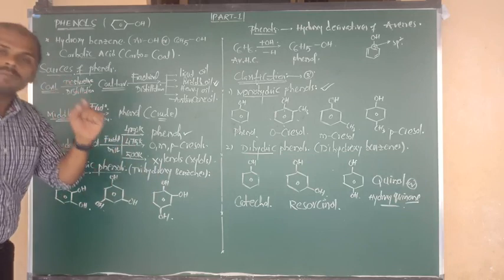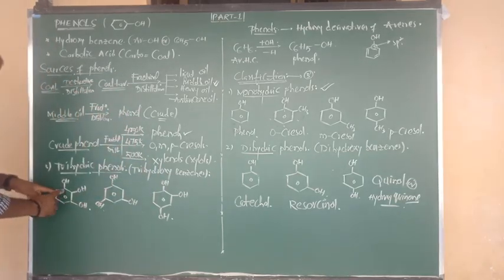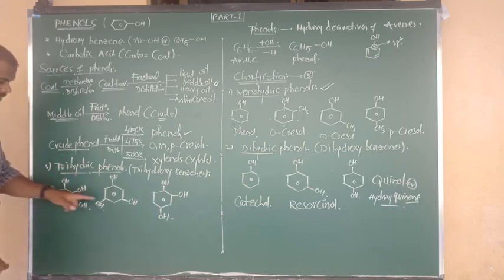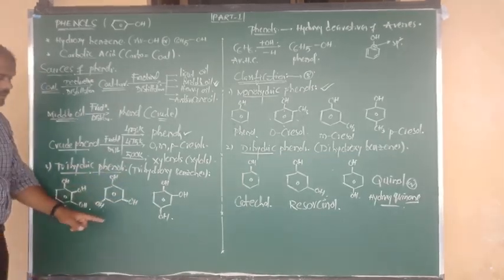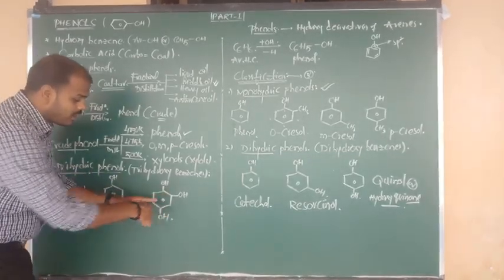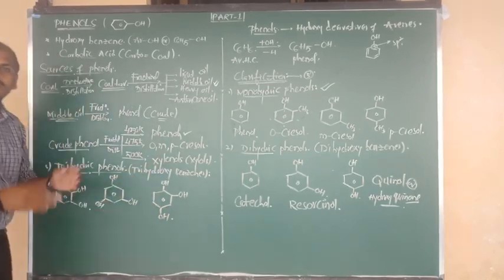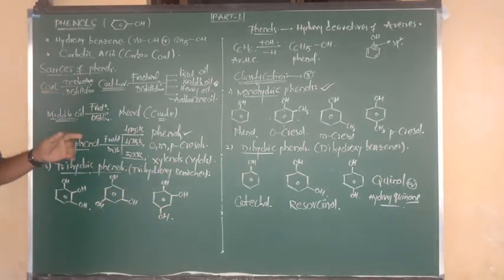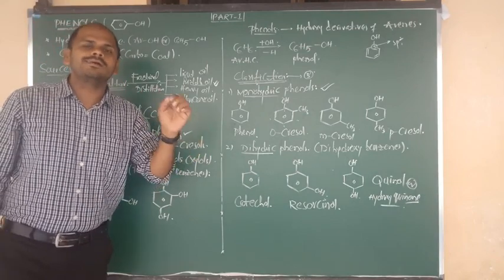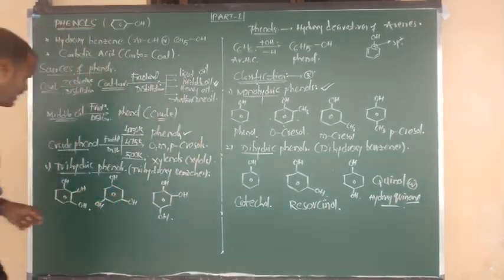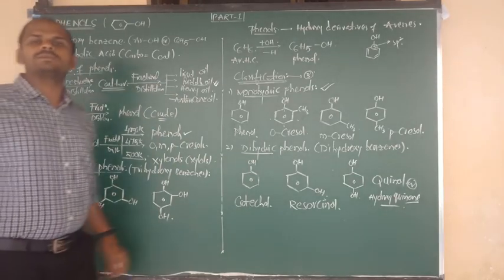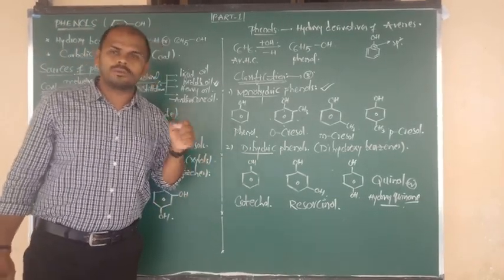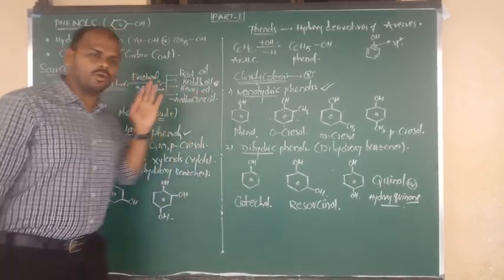Let me explain the IUPAC names first. Benzene 1,2,3 triol. Benzene 1,3,5 triol. Benzene 1,2,4 triol. IUPAC names you can write easily, but you have to remember the common names. Benzene connected to three OH groups, its compound name is called pyrogallol. Once again, pyrogallol.